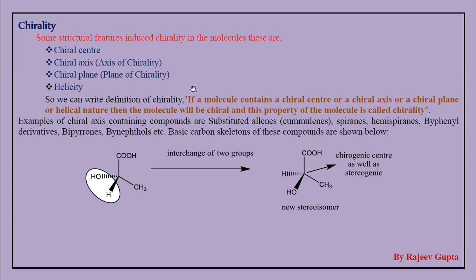Generally we say, in a chiral environment, if we put these types of molecules in the path of plane polarized light, then these molecules rotate, change the angle of rotation of this plane polarized light, which is the optical activity of those molecules which are chiral.